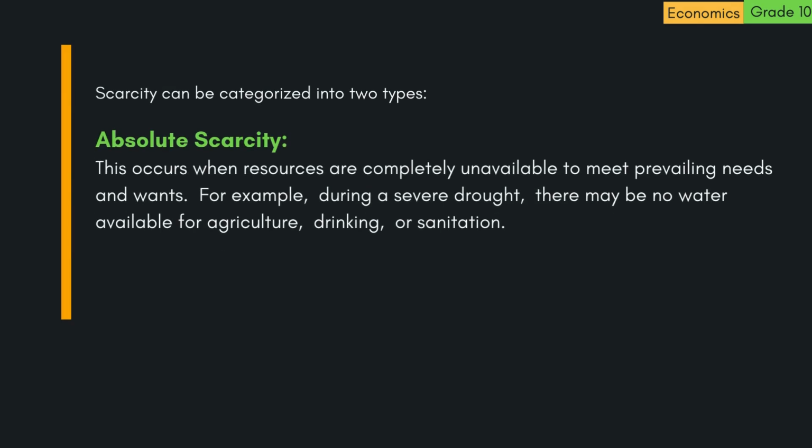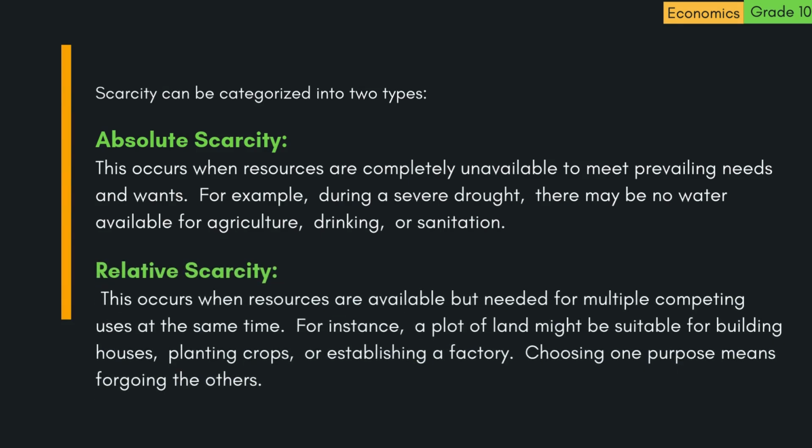A. Absolute scarcity. This occurs when resources are completely unavailable to meet prevailing needs and wants. For example, during a severe drought, there may be no water available for agriculture, drinking, or sanitation. B. Relative scarcity.